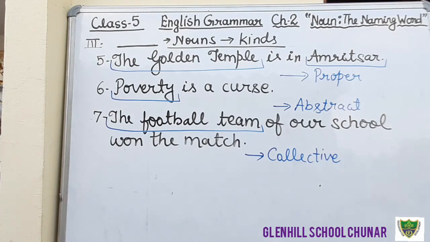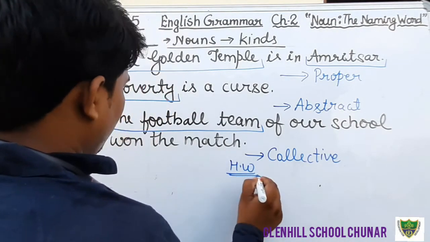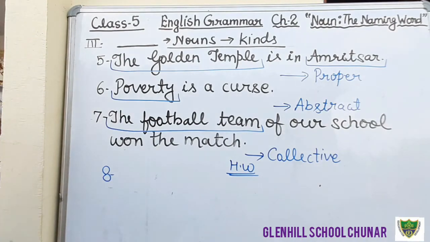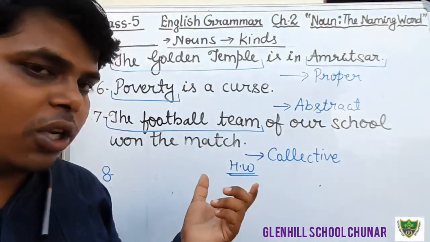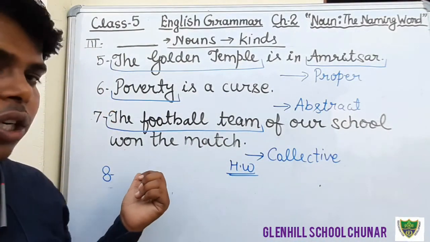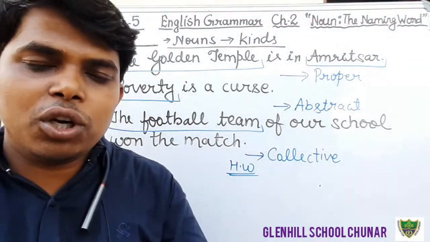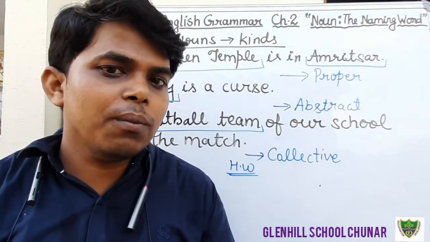And dear students, question number 8 is your homework. The question is, cotton is grown in India. You have to think about this question and write it down. This is your homework, to complete question number 8 of the same exercise number 3. Okay students, in the next class we will discuss some other exercises. So that's all for today. Thank you.